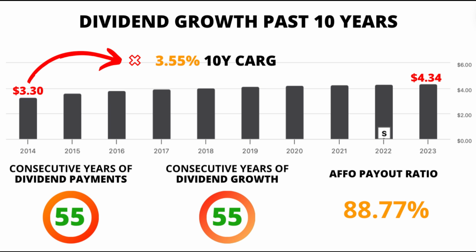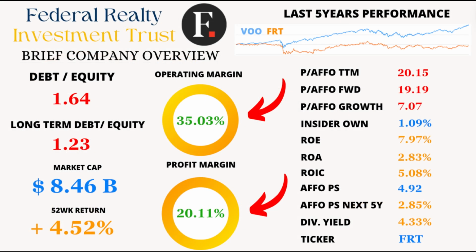This makes it an attractive option for income investors, and with 55 consecutive years of dividend increases, Federal Realty Investment Trust is considered a dividend king. Shifting gears to margins, we see an operating margin of 35.03% and a profit margin of 20.11%. These healthy margins indicate strong operational efficiency and profitability.